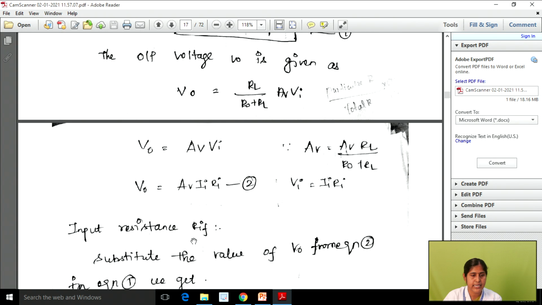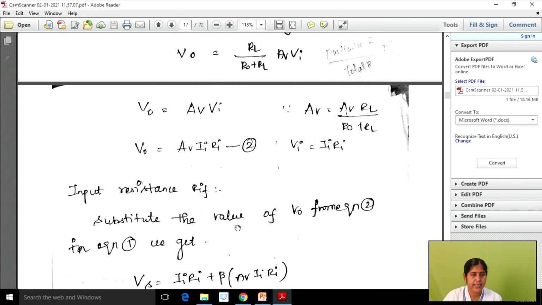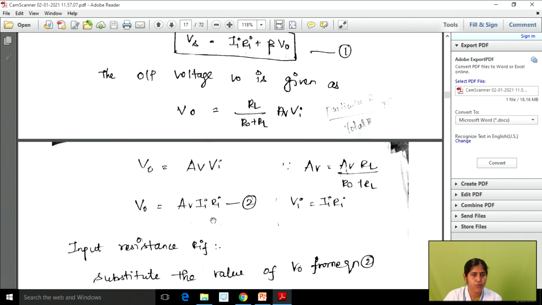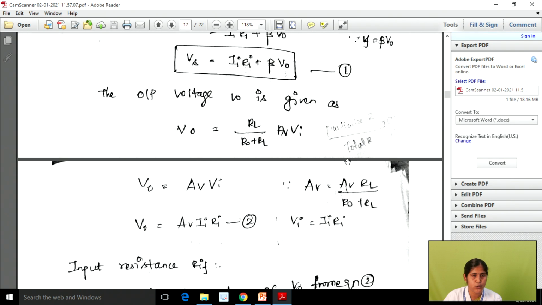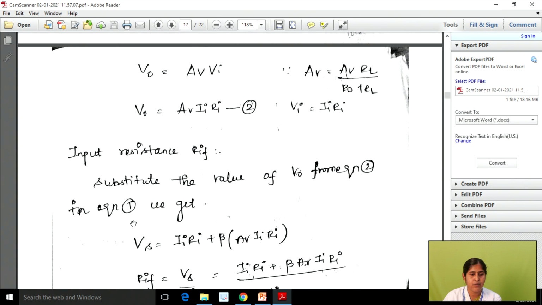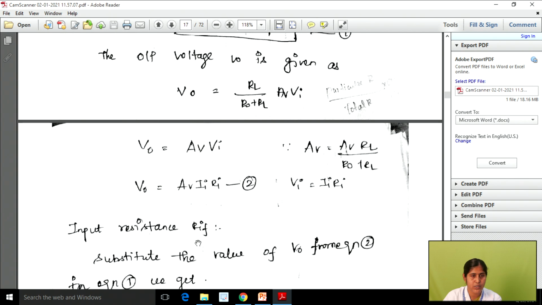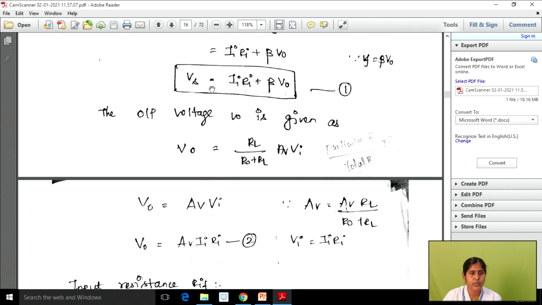From this we can calculate the input feedback resistance. Now we know the value of V naught, so we can substitute equation 2 in equation 1. What is equation 1? Equation 1 is Vs equal to Ia Ri plus beta into V naught. Now we know the value of V naught, so we substitute the V naught value in equation 1.